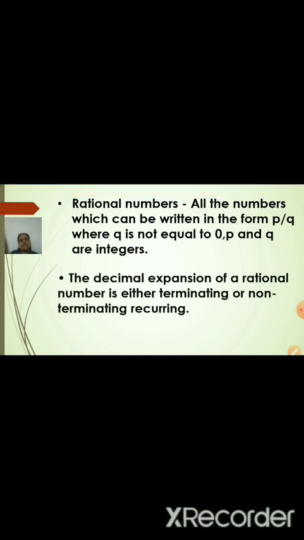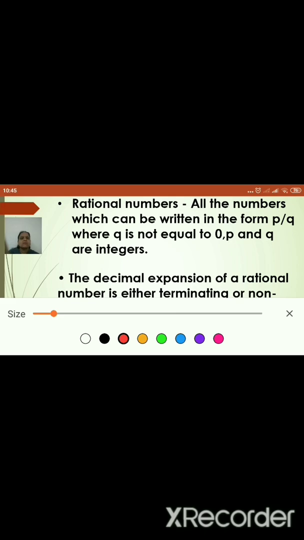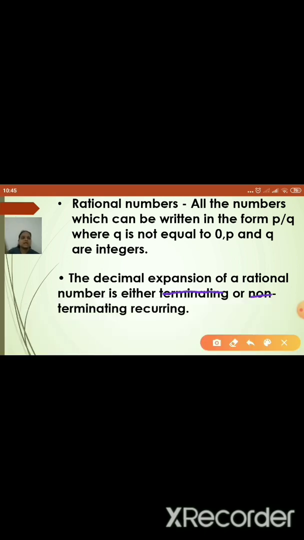Rational numbers can be written in a decimal expansion also. If you divide the fraction, you get the decimal expansion. What is the important point we have to remember? The decimal expansion of a rational number is either terminating or non-terminating recurring. This is a very important concept. We will learn it now.